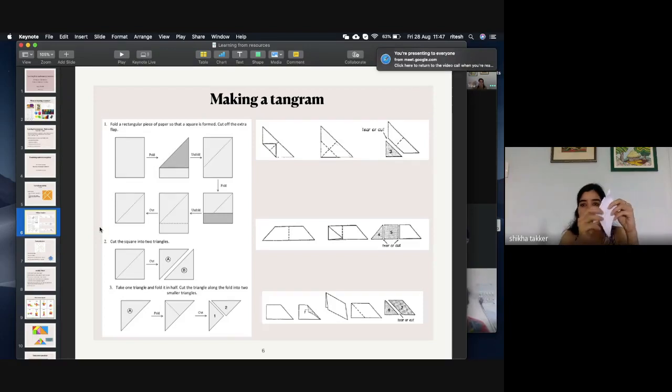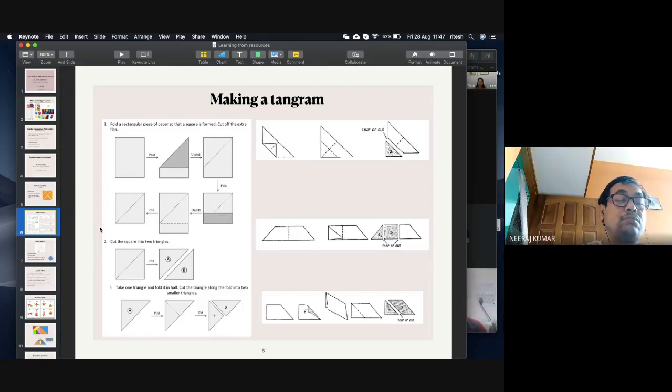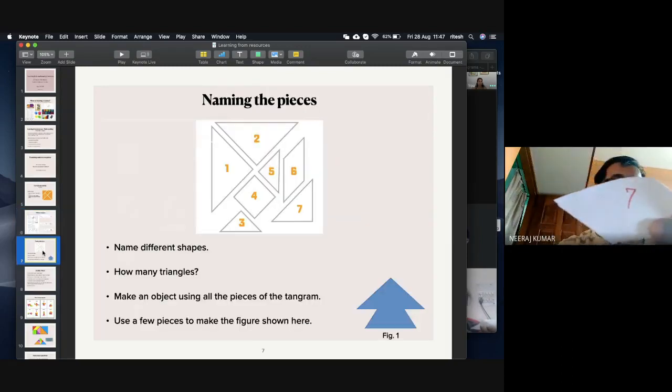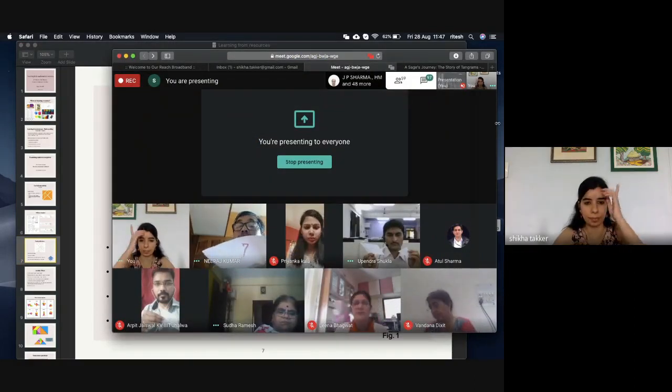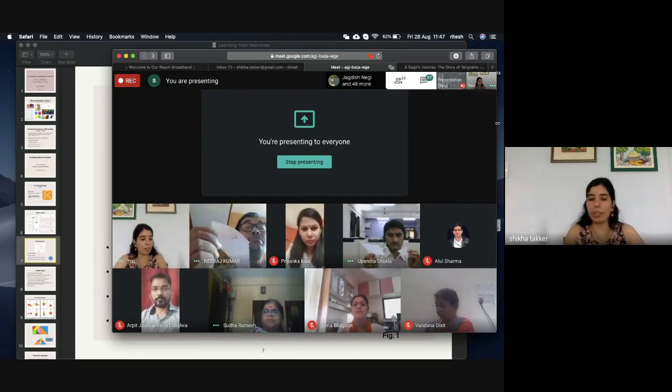So we will name the triangle to be the shape number 6 and our parallelogram to be shape number 7. So please take care of all your 7 shapes now.